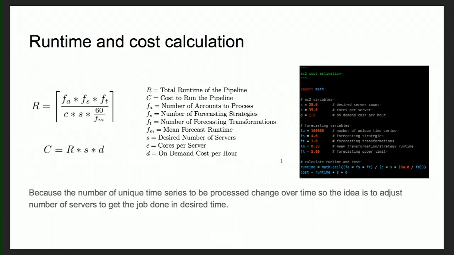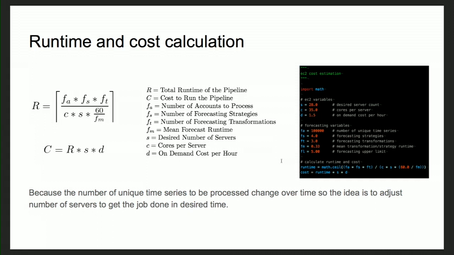These are some of the simple formulas that we use to estimate the runtime and cost for every pipeline run. They are used to tweak some of the variables that we have. In our case, right now we have the number of servers as the main variable. If we want to reduce the runtime, we can bump up the number of servers we'll be running our pipeline on.